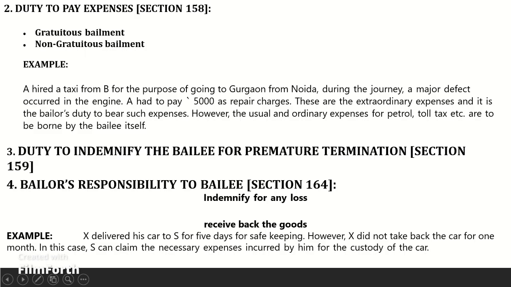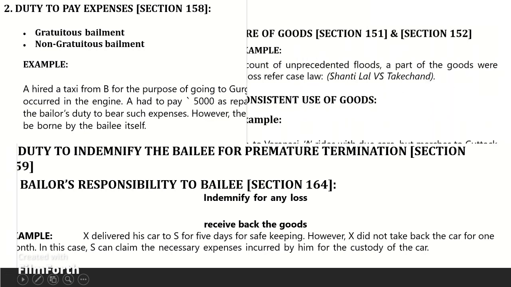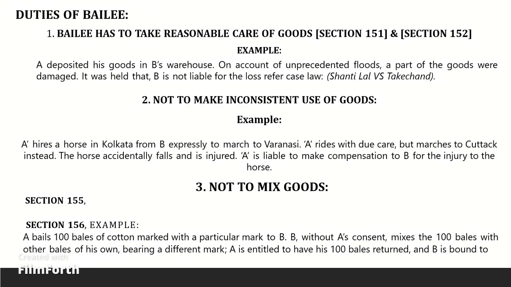It is the duty of the bailer to receive back the goods when the bailee returns them after the time of bailment has expired or the purpose of bailment has been accomplished. If the bailer refuses to take delivery of goods when it is offered at the proper time, the bailee can claim compensation for all necessary expenses incurred for the safe custody.